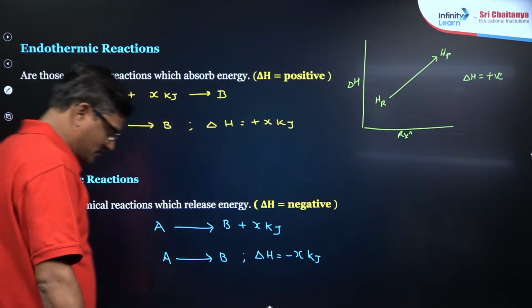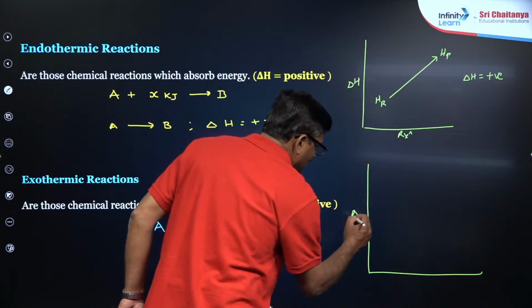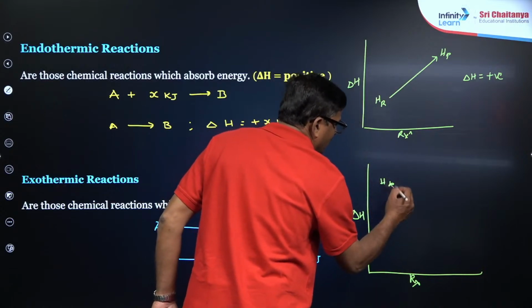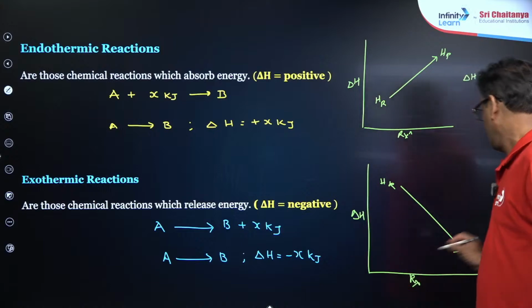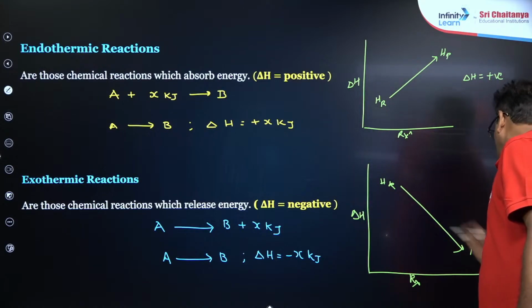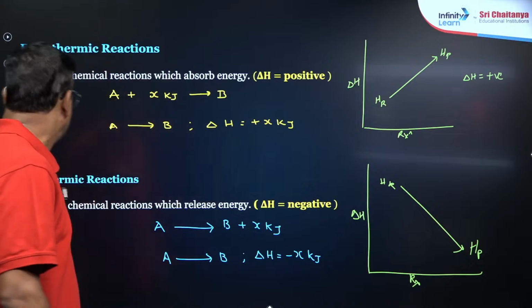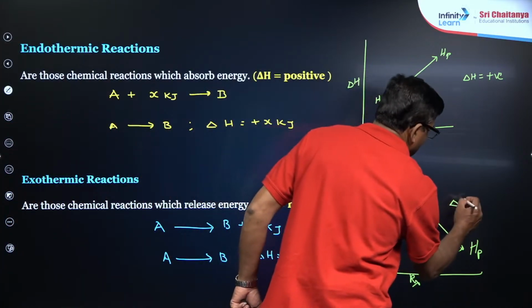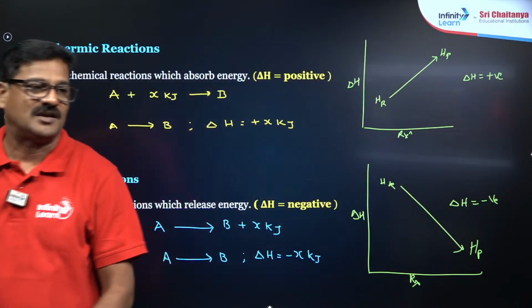And when you talk about enthalpy versus the reaction progress for the exothermic case, the enthalpy of the reactant is decreasing during this process to form the product. So the enthalpy of the product is less and the enthalpy of the reactant is more, so it is going to be a loss process. That is what you can say, enthalpy change is going to be negative. This is an exothermic process.